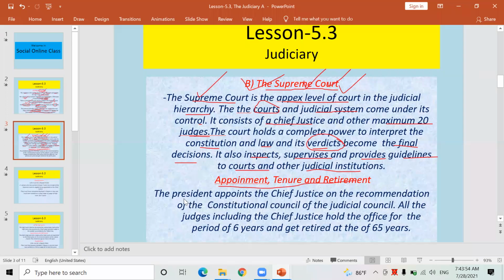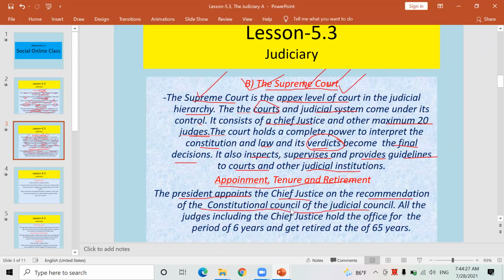Here it is given. The President, it means our Vidya Devi Bhandari. Mrs. Vidya Devi Bhandari is the present president of Nepal. Sorry, the President appoints the Chief Justice. The Chief Justice is the head of the Supreme Court. I have told you already. Who appoints him or her? Who actually is appointed on the post of Chief Justice? The President. The President appoints the Chief Justice on the recommendation of the Constitutional Council or Judicial Council.